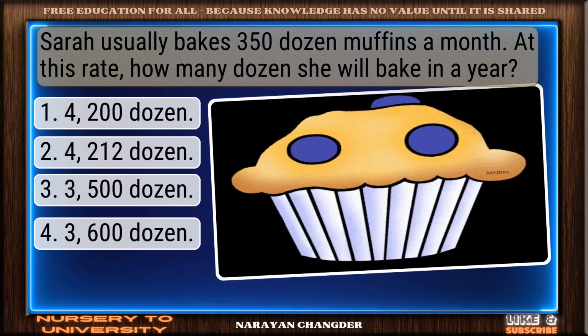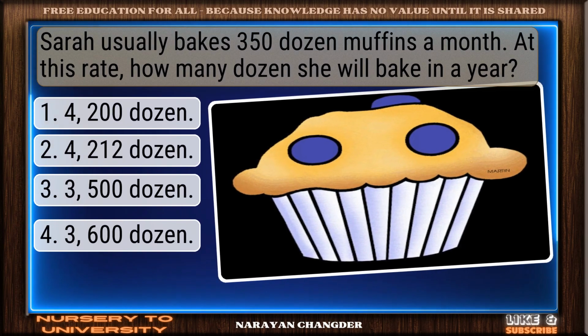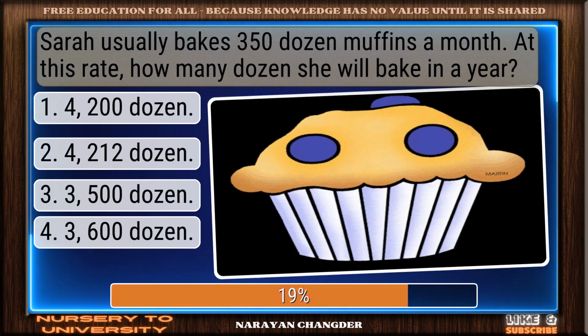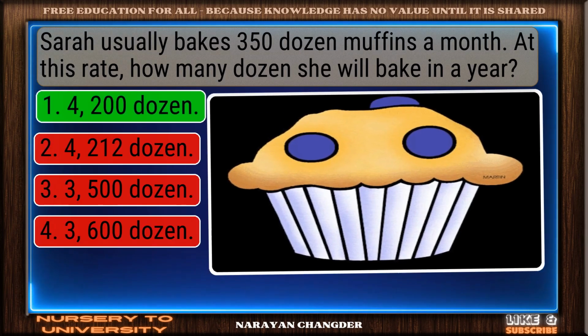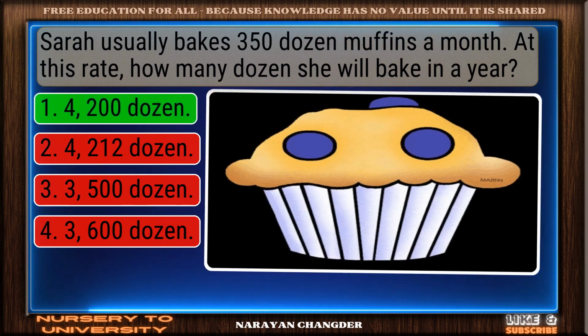Sarah usually bakes 350 dozen muffins a month. At this rate, how many dozen will she bake in a year? Great thinking. 4200 dozen is the right choice.